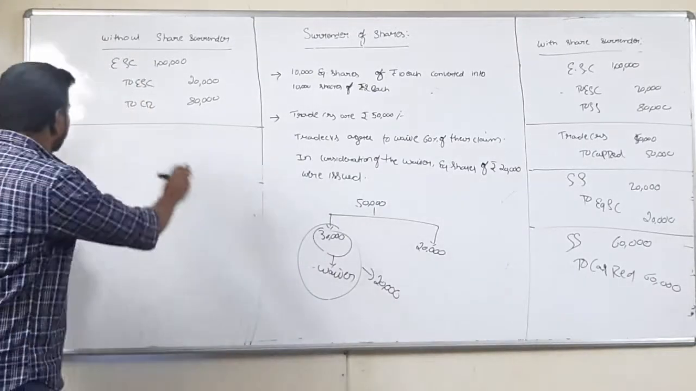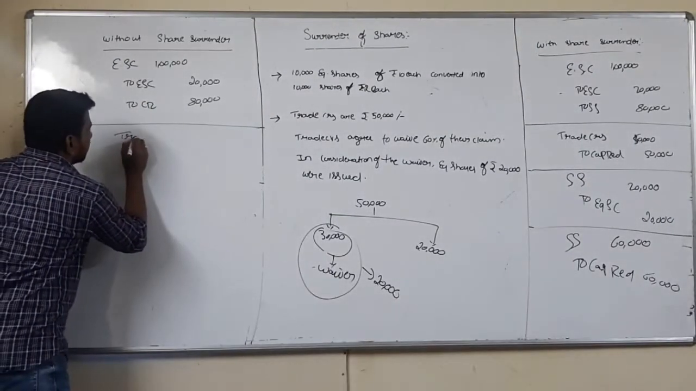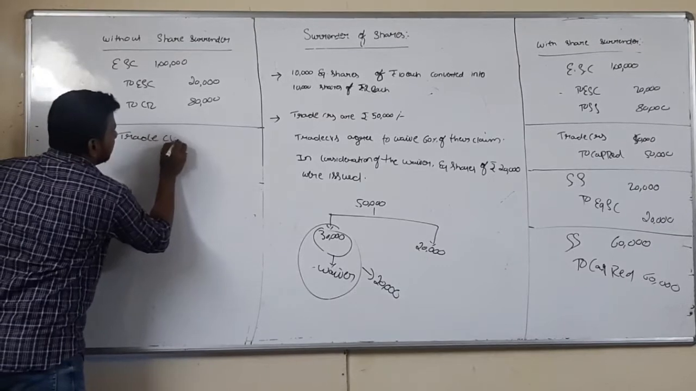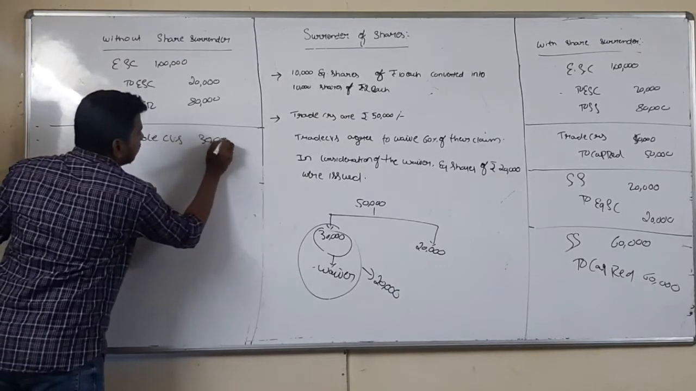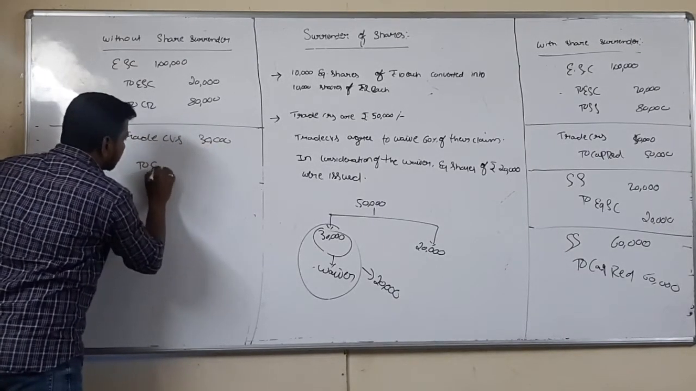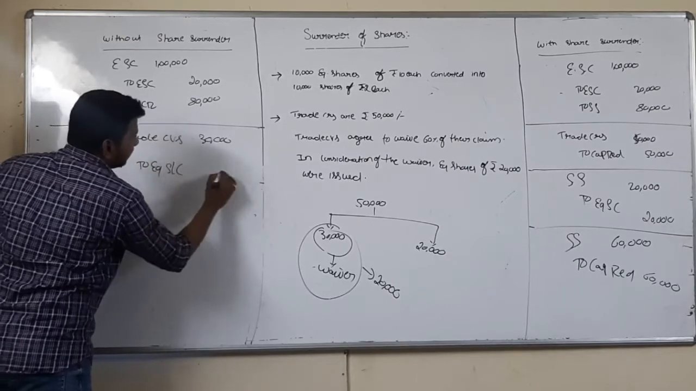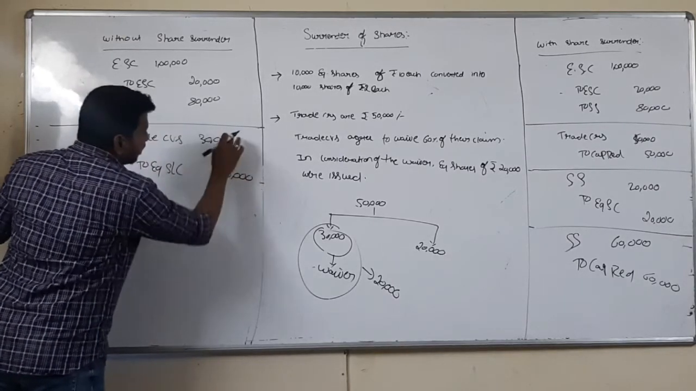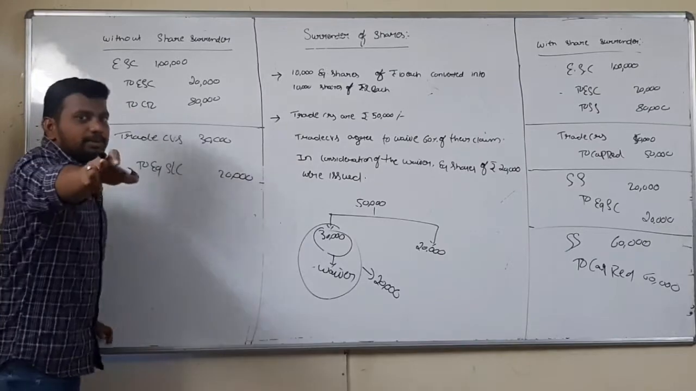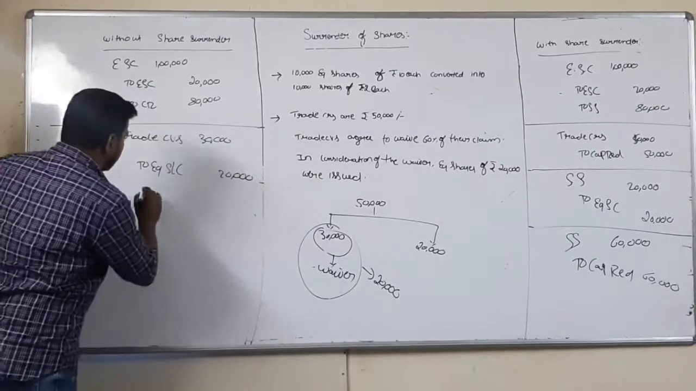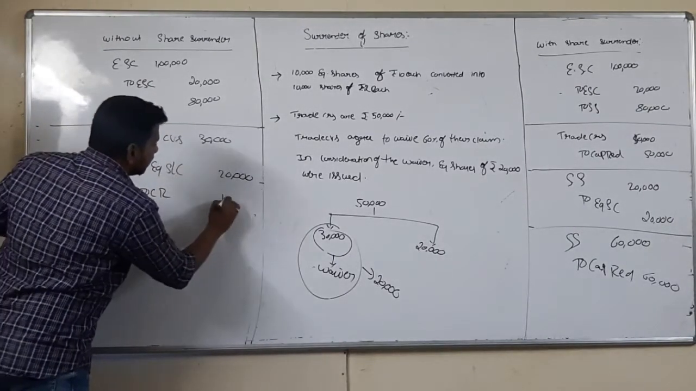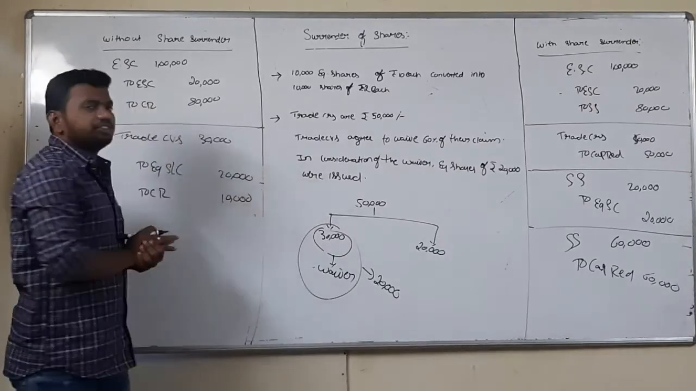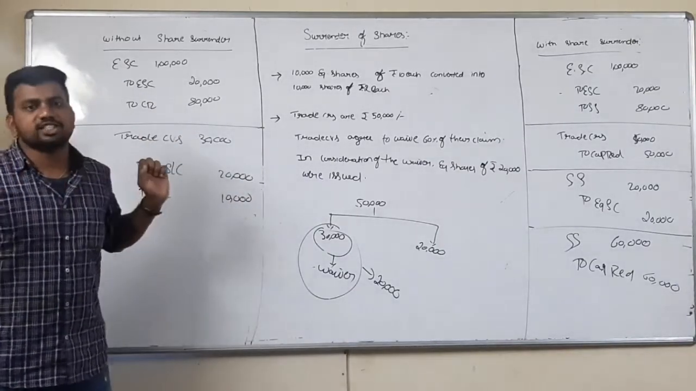So what entry do I pass? Trade creditors debit 30,000, to equity share capital 20,000. So 30,000 liability got reduced, but I made payment of only 20,000. The balance is profit transferred to capital reduction in the amount of 10,000. I think this is clear.